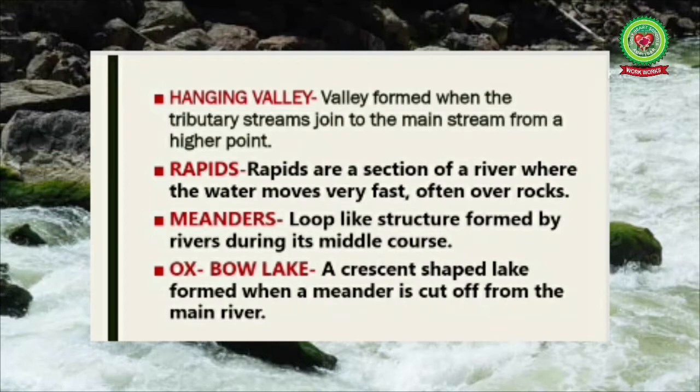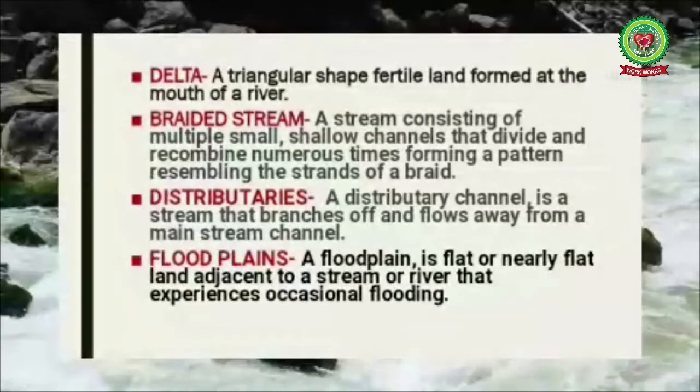Next we have oxbow lakes. These are crescent-shaped lakes formed when the meander is cut off from the main river. Number 9, delta, a triangular shaped fertile land formed at the mouth of the river. Number 10, braided stream, a stream consisting of multiple small shallow channels that divide and recombine numerous times, forming a pattern resembling the strands of a braid.